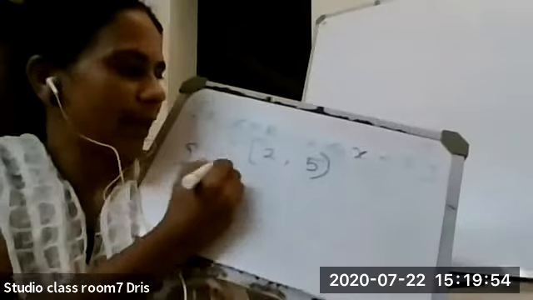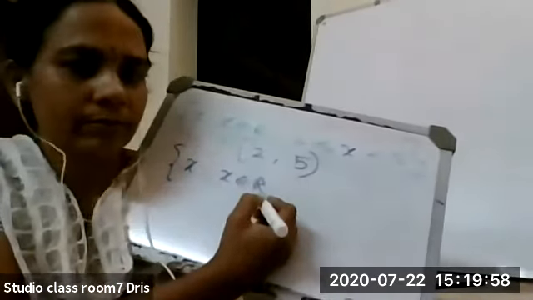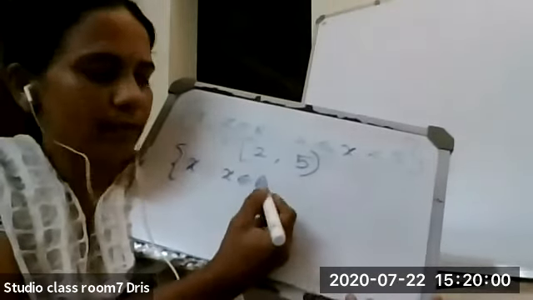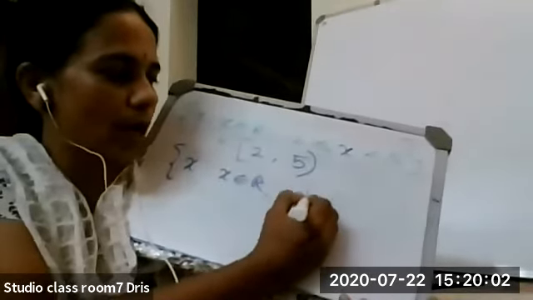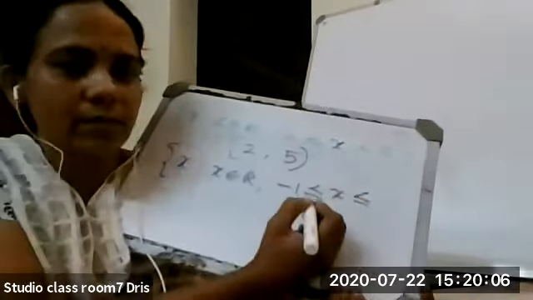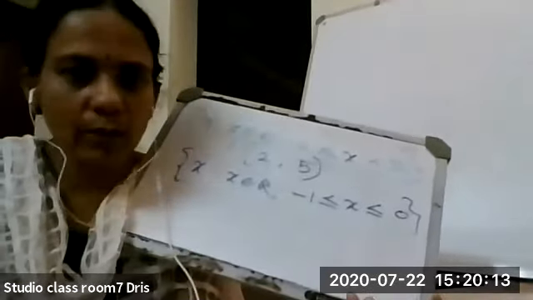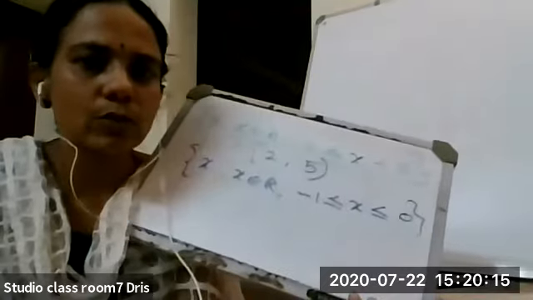The next one. Set of all x such that x belongs to R, minus 1 less than or equal to x less than or equal to 0.